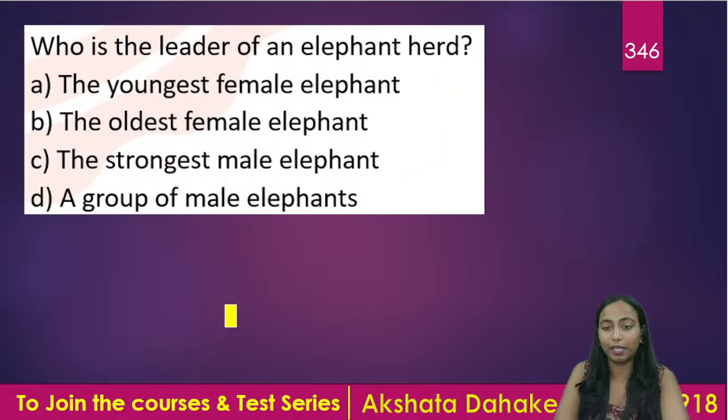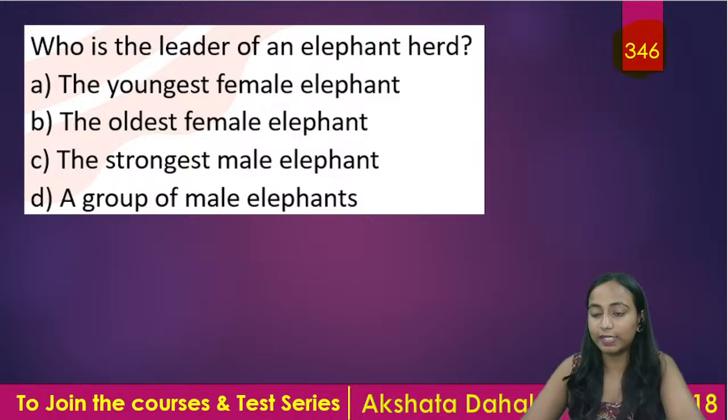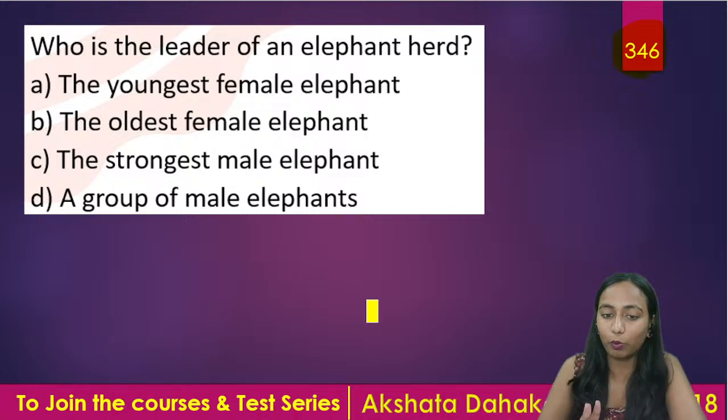Okay, Priyanshi. This is a very important question. Who is the leader of an elephant group? एक elephant की group का leader कौन होता है? Who is the leader of an elephant group? Youngest female, oldest female, strongest male, or a group of males? Who is the eldest member of the herd of elephants? Youngest female, oldest female, strongest male, or a group of males? What will be the correct answer?